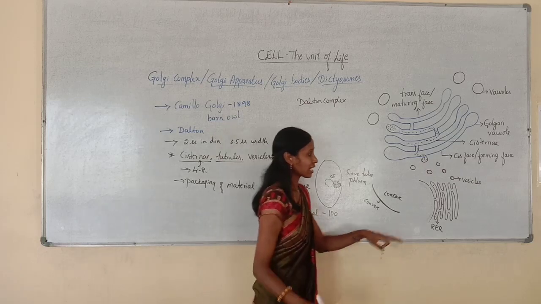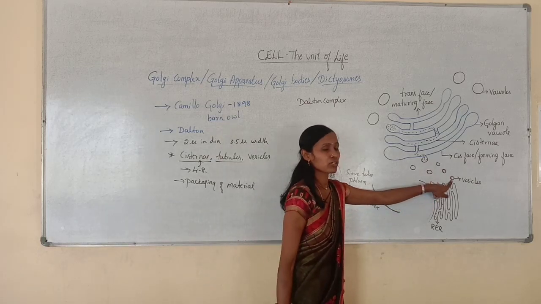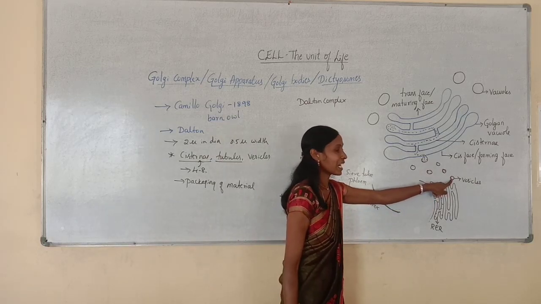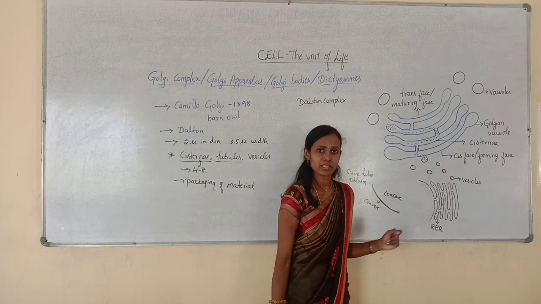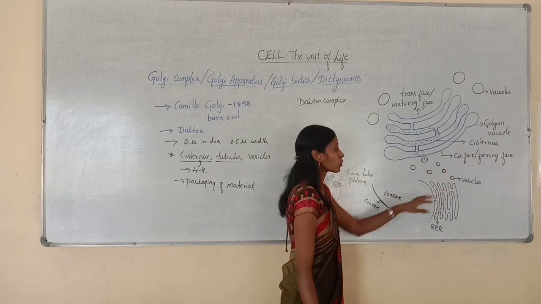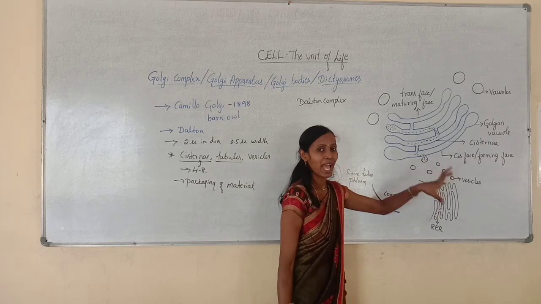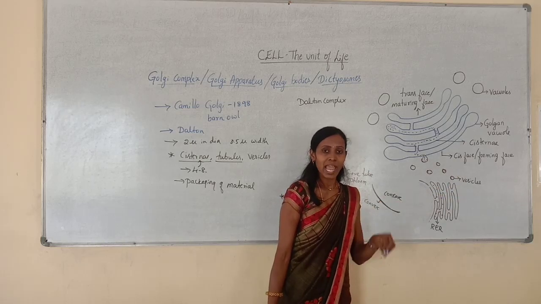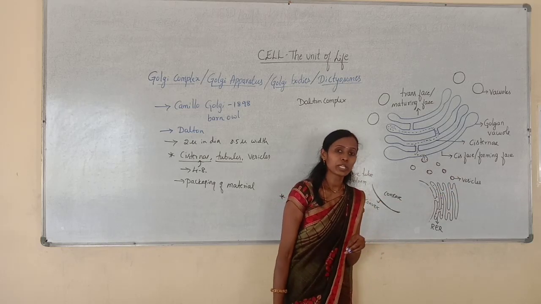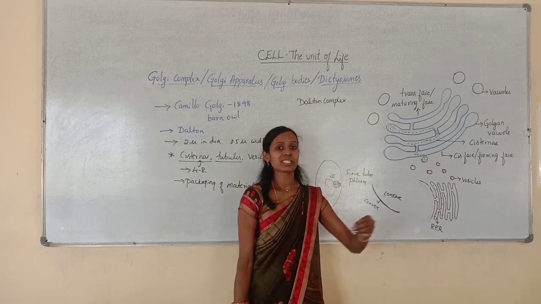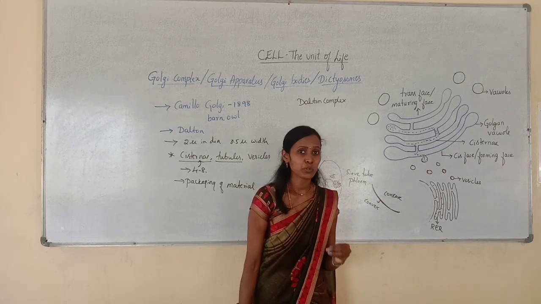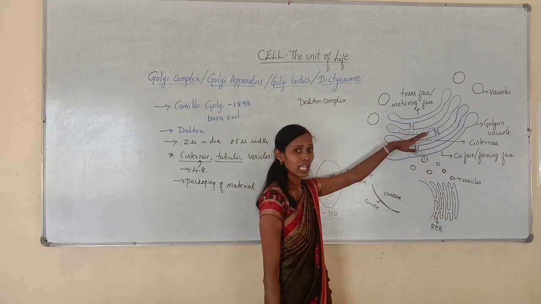Then, as I mentioned earlier, if the endoplasmic reticulum contains ribosomes, it is called rough endoplasmic reticulum. This rough endoplasmic reticulum has ribosomes, and ribosomes are synthesizing proteins. So before the proteins are discharged, they have to be modified within the Golgi complex.